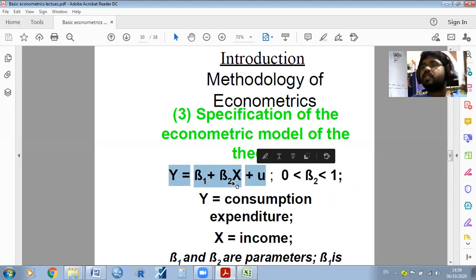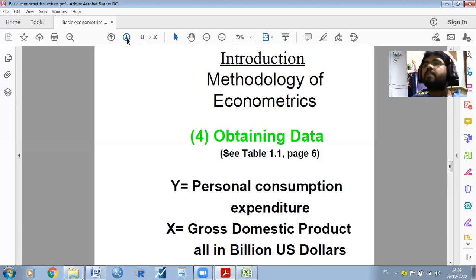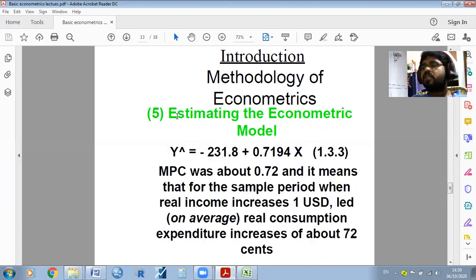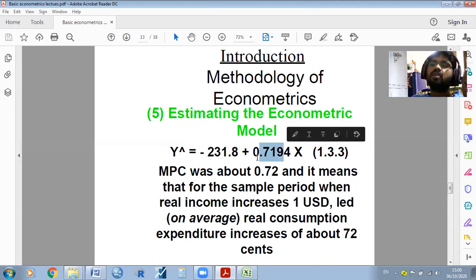That is called estimation of the parameters, or estimating the econometric model. When we estimate the values of a particular equation, we write Y cap, which is the estimated value. Here minus 231 is the intercept value, and 0.7194 is the slope of X.